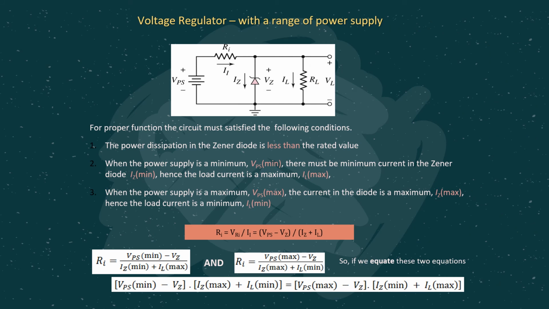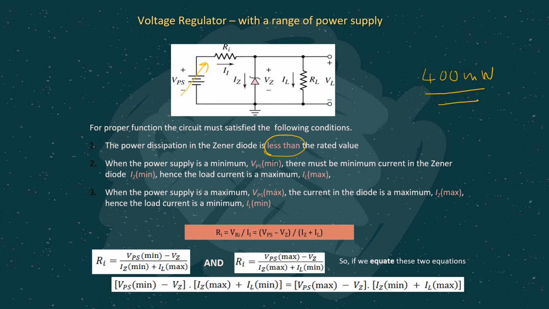Okay, another thing that you should take note of is that sometimes this voltage regulator may come with a range of power supply, meaning this VPS is not constant, it may vary in a certain range. So to properly function this voltage regulator circuit, there are a few conditions that we have to follow. First one is that power dissipation in the Zener diode is less than the rated value. Remember for the previous example, we said the power dissipated across the Zener diode is 400 milliwatt, right?